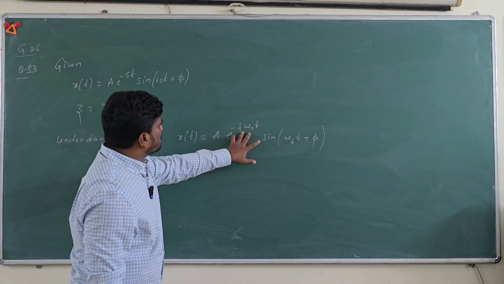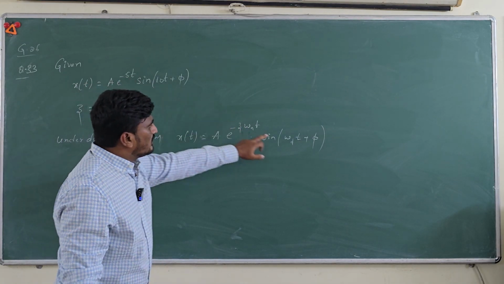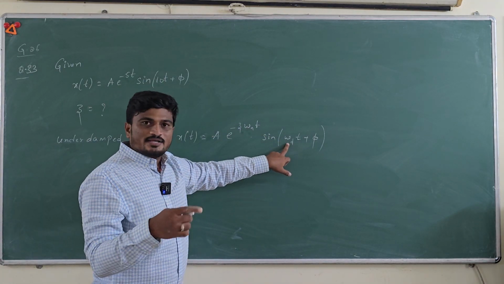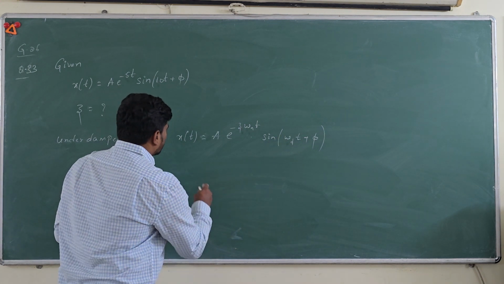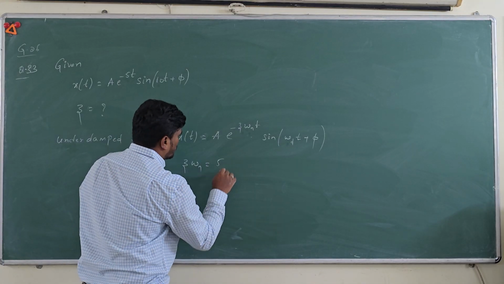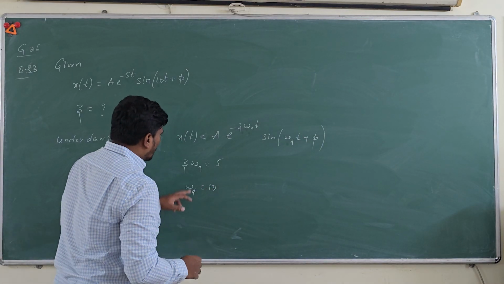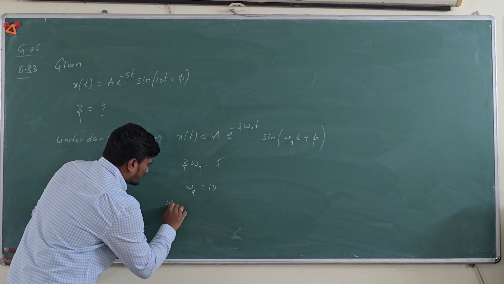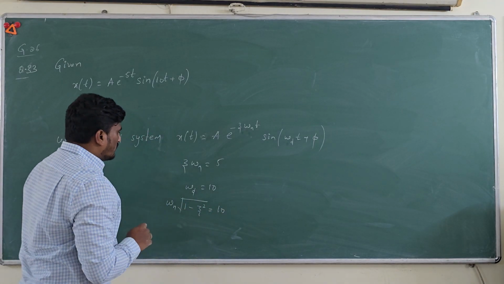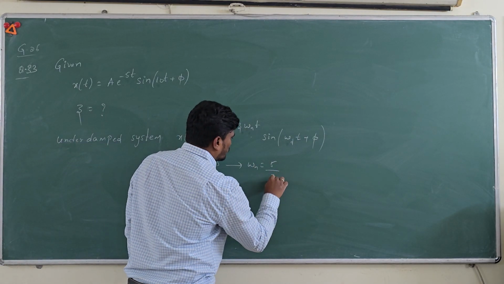So now you can compare this, and comparing these two, you can write zeta omega n is equal to 5 and omega d is equal to 10, where omega n is the natural frequency of the system and omega d is the damped natural frequency of the system. Now zeta into omega n is equal to 5, and omega d is equal to 10. Now from here, omega d can be written as omega n into square root of 1 minus zeta square, that is equal to 10. Now you can write omega n is equal to 5 upon zeta.